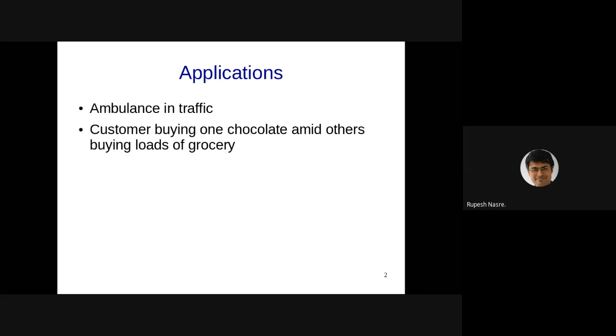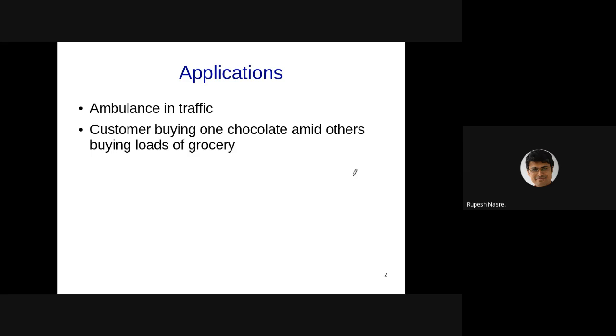Like I was mentioning, an ambulance in traffic. If a customer is buying one chocolate amid others who are buying loads of grocery, the customer might have to wait for a long time. In many shops, or rather bigger shops, it's all completely queue based, right?